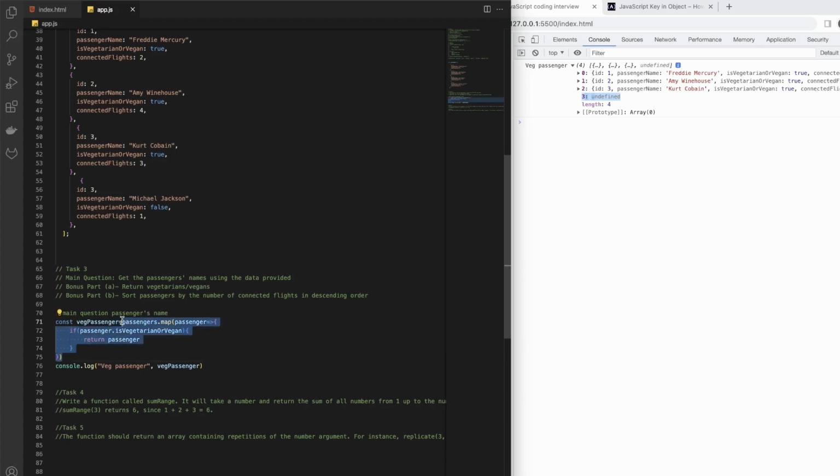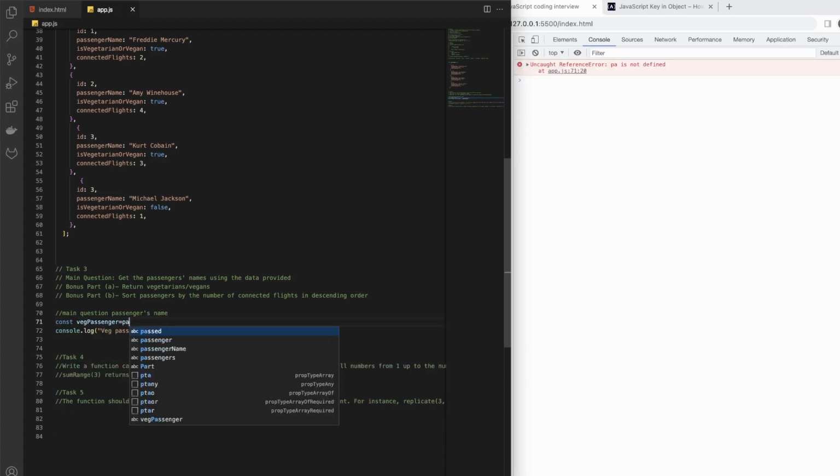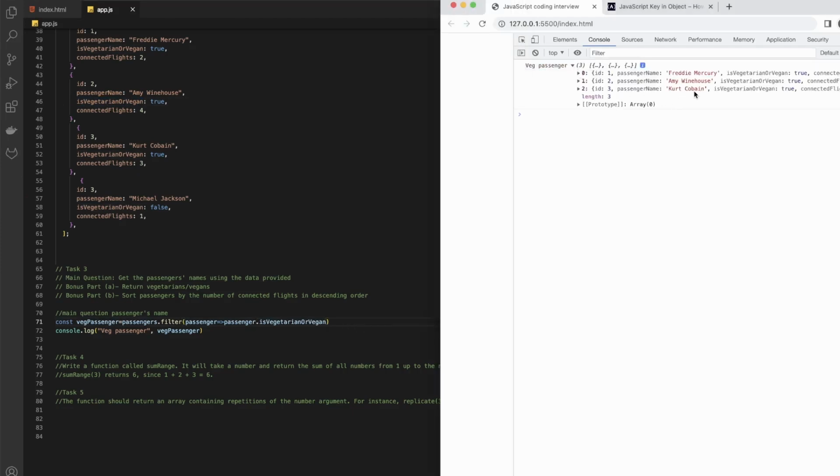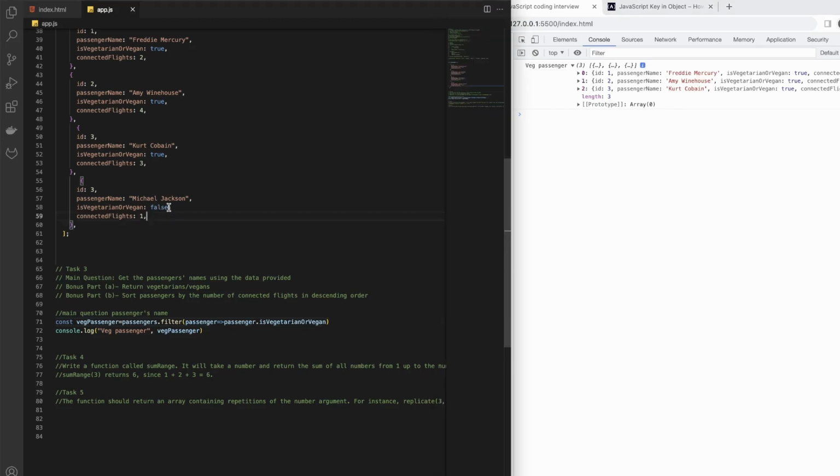let's go, and here we still have passengers, and filter. And what filter does is it gives us a new array that matches our query here. Okay, so we have passenger, and then we just want passenger, and then whoever has this option. Okay, so now we got our 3, and we have Freddy, Kurt, but we don't have Michael.